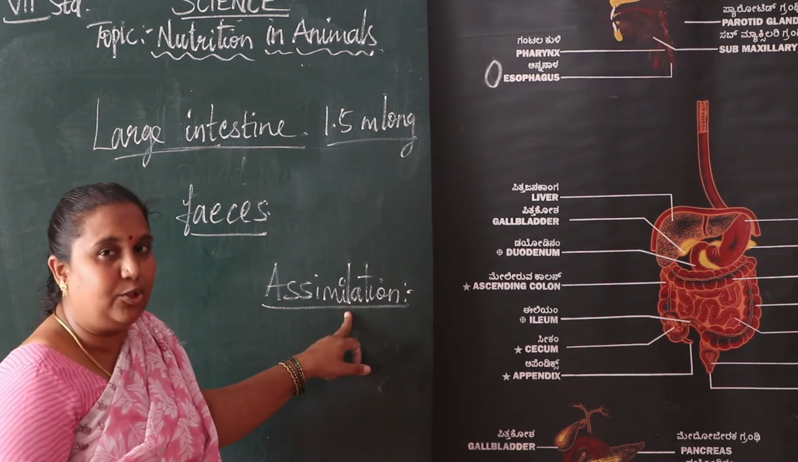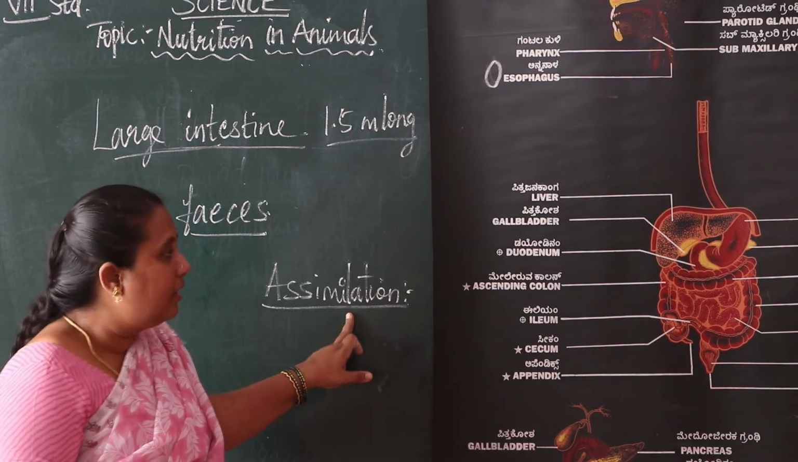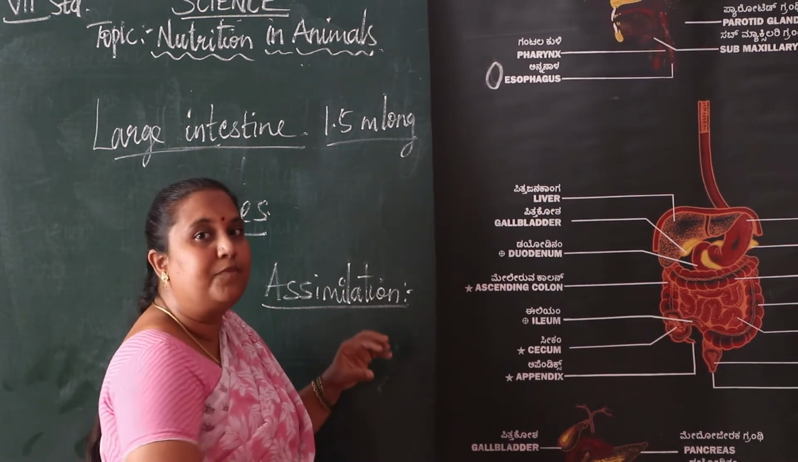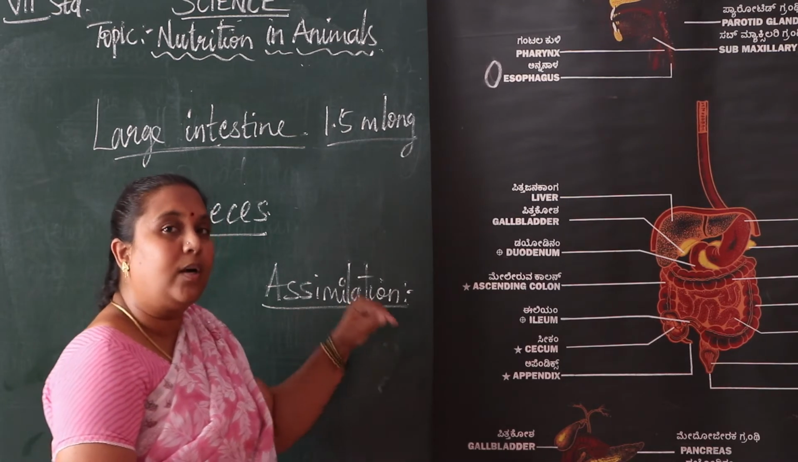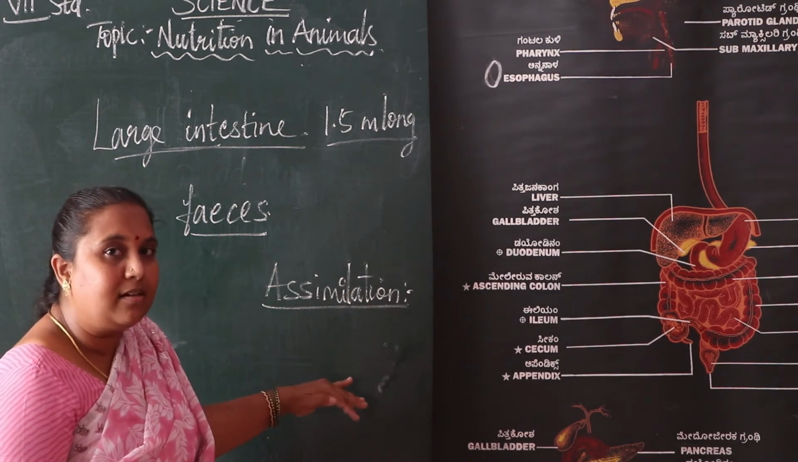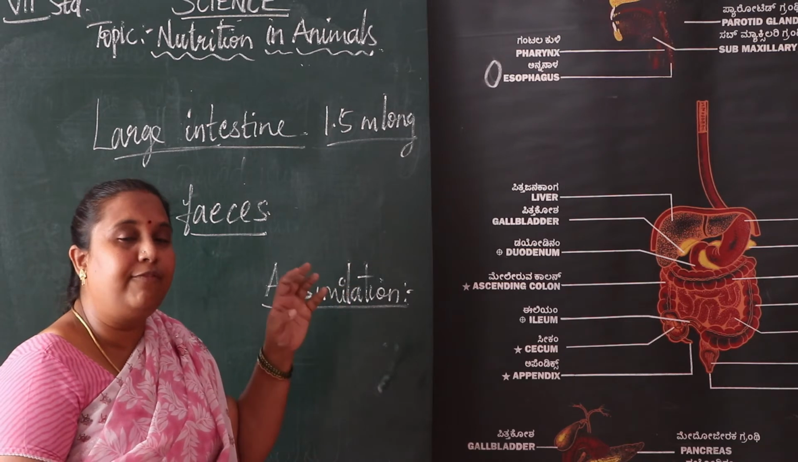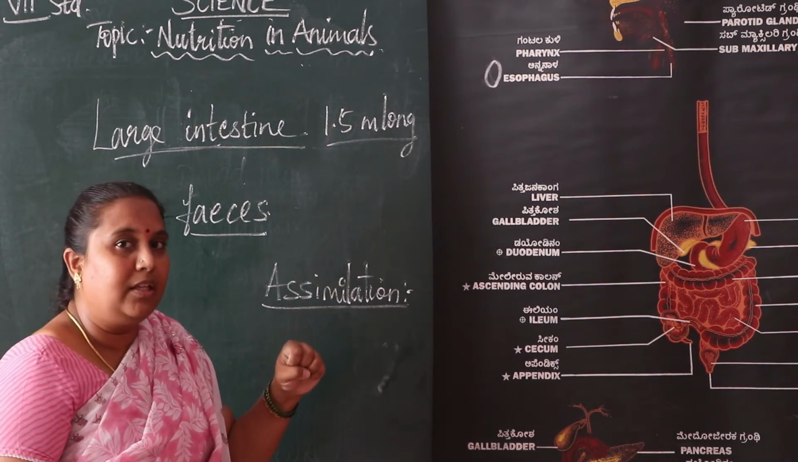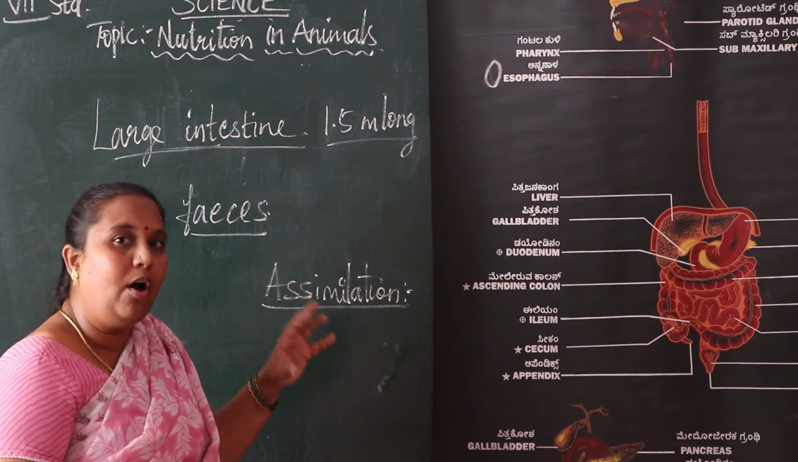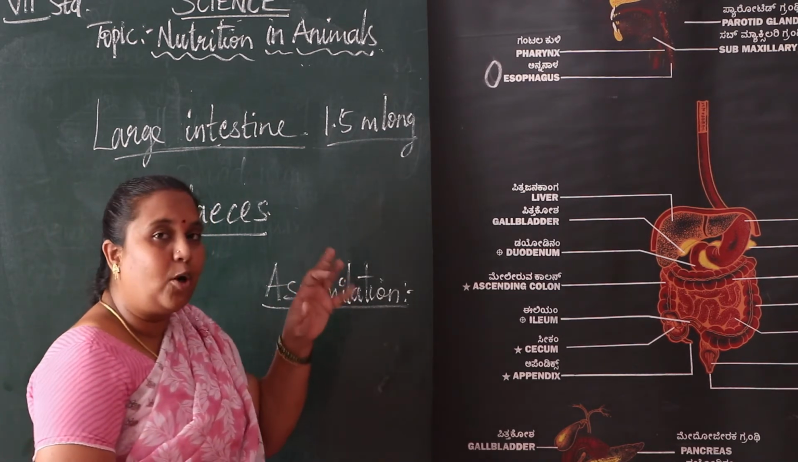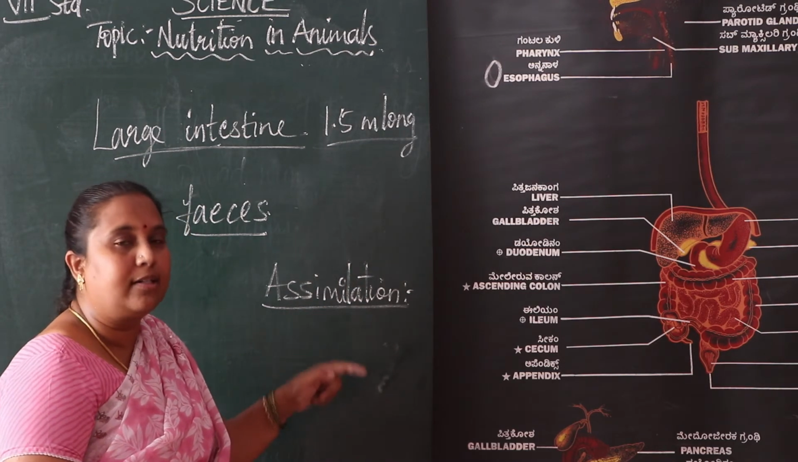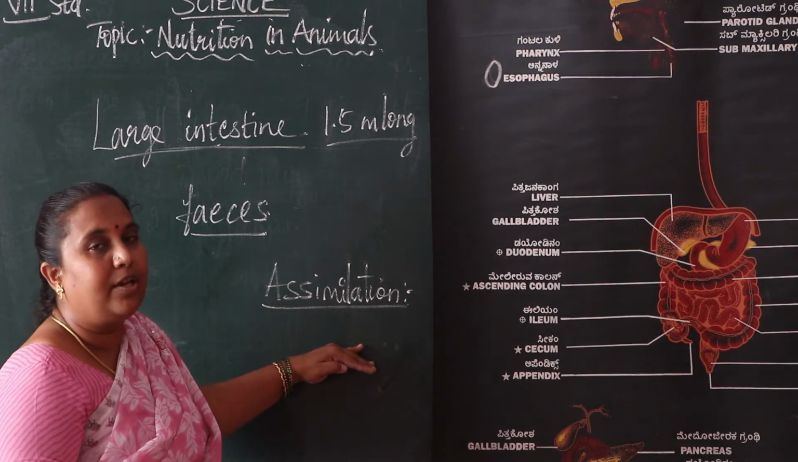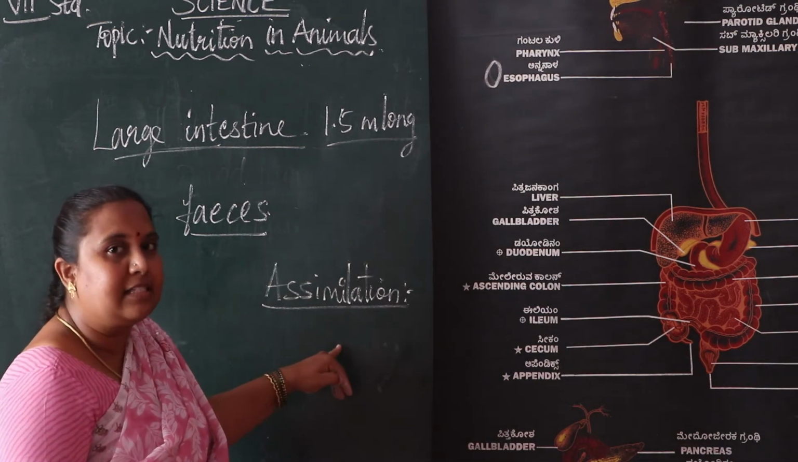What is meant by assimilation? The process of absorption by the organs from the digested food items. What is the organ here? That is the villi, the finger-like structure that is absorbing the energy in the form of glucose and amino acids. So the process of absorption by the organs from the digested food items, this process we can say is assimilation.